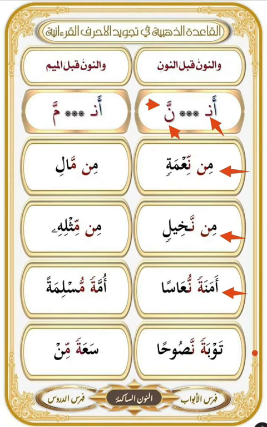Another example with tanween. توبة نصوحا. The mistake is to pronounce it without a time for the ghunnah. And the ghunnah has time. تنا. So the right pronunciation is توبة نصوحا.